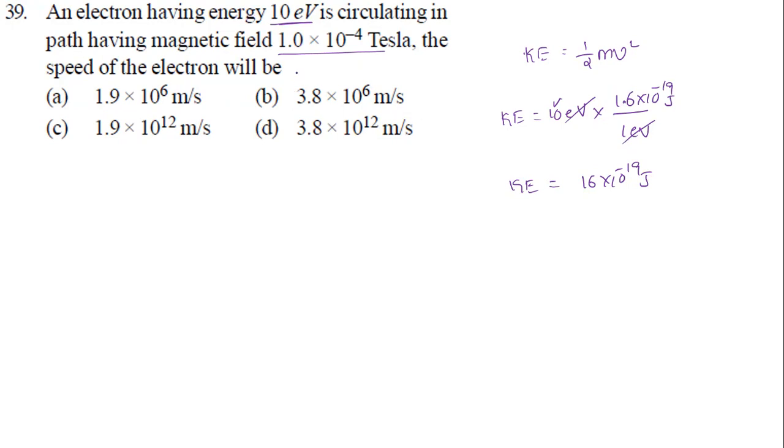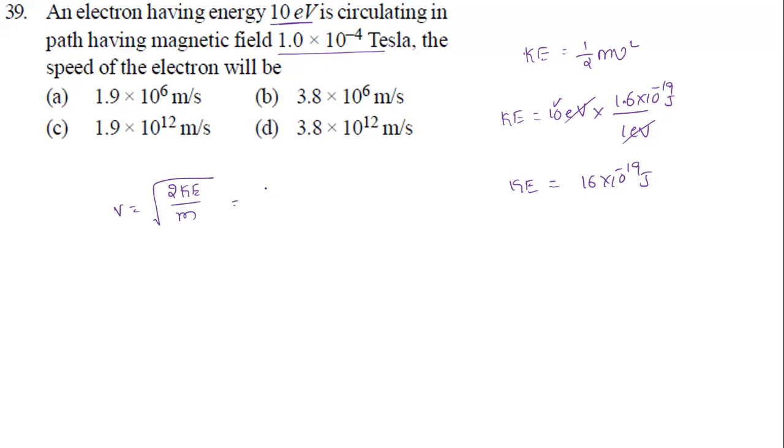Since they have given a magnetic field also, the path is having a magnetic field. Do we really need the magnetic field here? No, not at all. So now I'm going to use this equation. We got to know the kinetic energy, then velocity equals the square root of 2 times kinetic energy divided by m.